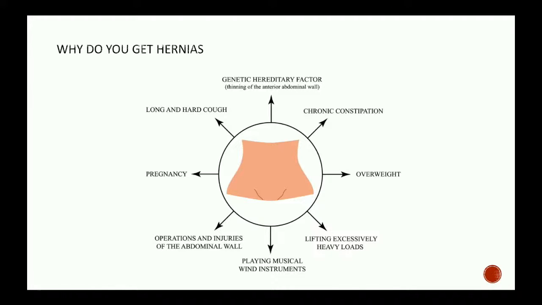Playing a musical wind instrument, again, the intra-abdominal pressure increases while you are playing. Operations and injuries to the abdominal wall. If any surgery is done on the abdominal wall, when the scar heals, it will not have the same strength as the rest of the abdominal wall. So that is the site of least resistance. For example, if the patient has chronic constipation, and let's say he's a smoker, he is coughing a lot and straining a lot while passing stool, and if he has undergone a surgery, it is easy for the hernia to come out through the scar tissue.